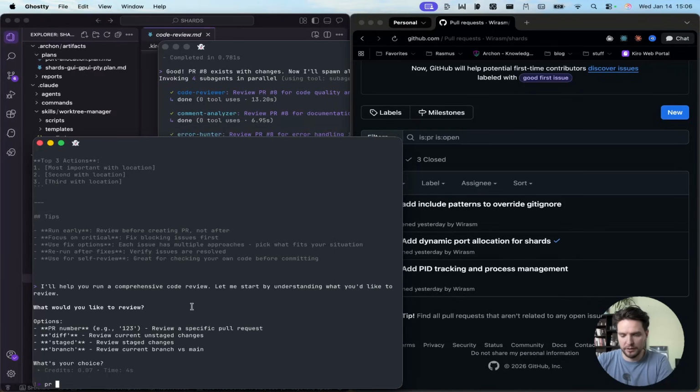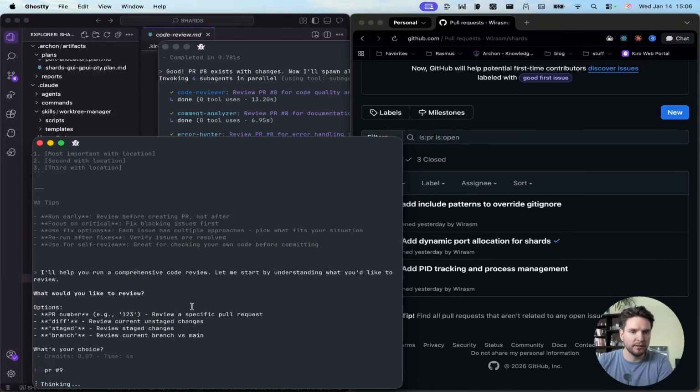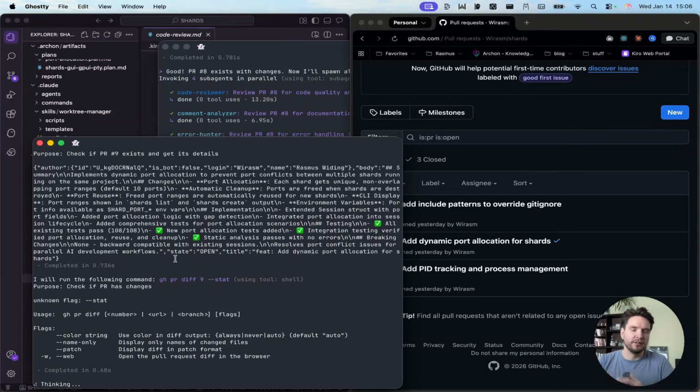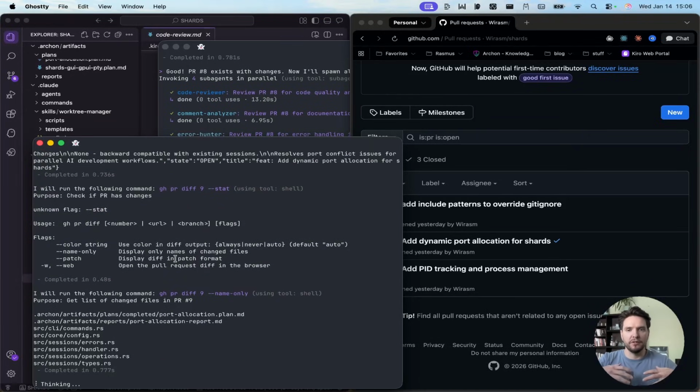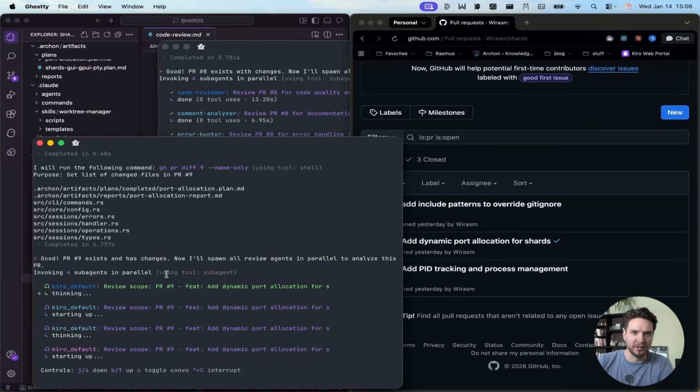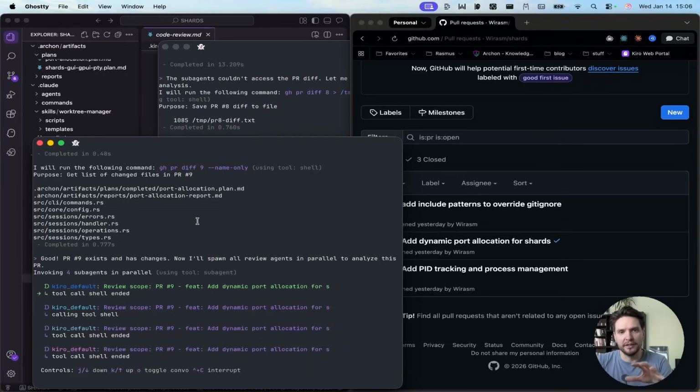So I'm just going to say PR number 9 to that guy. For those of you who haven't followed along, in order to work around not being able to write arguments directly into Kiro commands, we had to rewrite the prompts. So instead of using the argument syntax that we have in Claude Code, we instead have the agent ask what the argument should be. It's a quite simple workaround, but it seems to work quite good. And yeah, continue to use that for now.